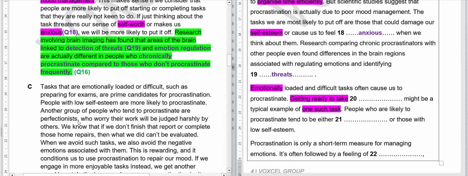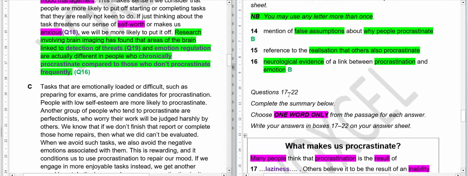Okay, let's move to C paragraph. Let's read the question. Reference to the realization. Others also procrastinate. Let's see if it is written here or not. Tasks that are emotionally loaded.